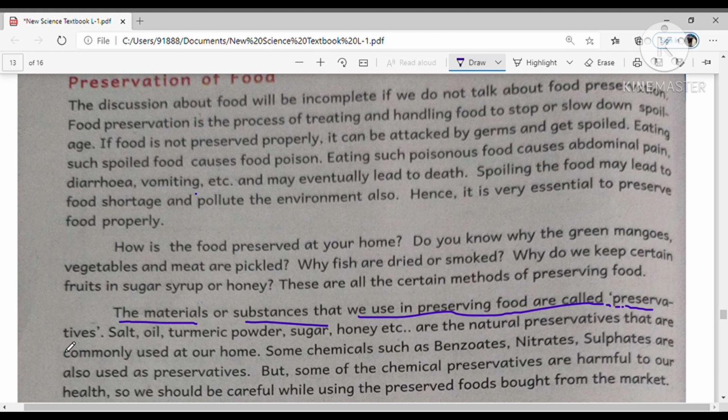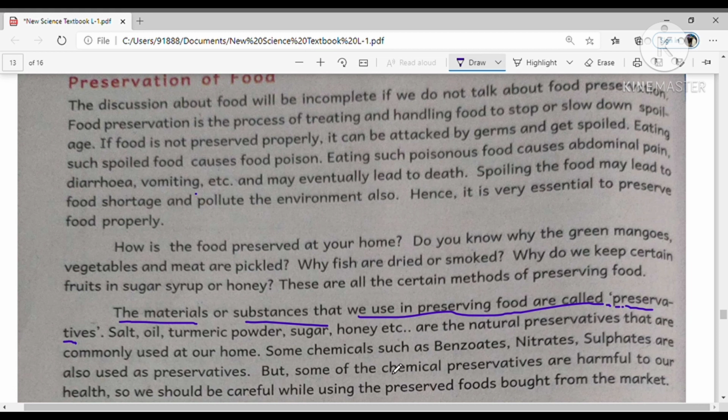What are examples of preservatives? Salt, oil, turmeric powder, sugar, honey, etc. All these are preservatives. These are natural preservatives commonly used in our home kitchen.